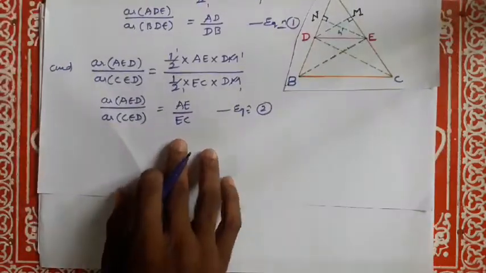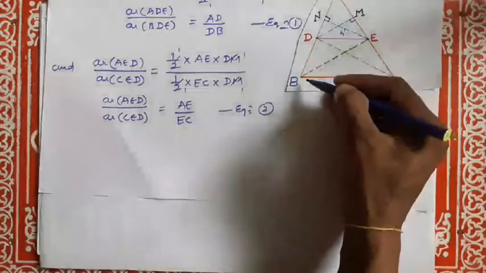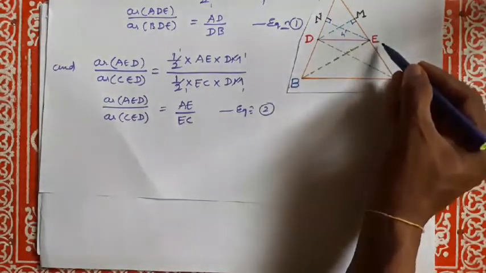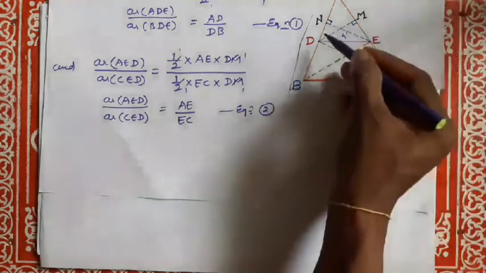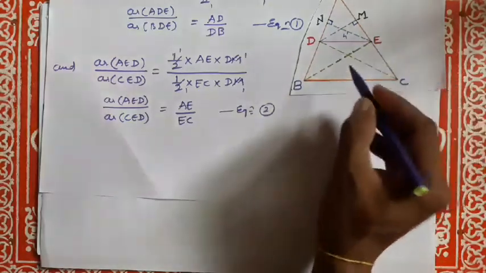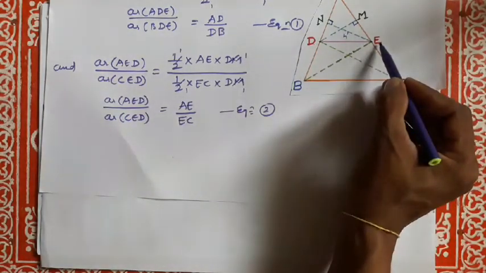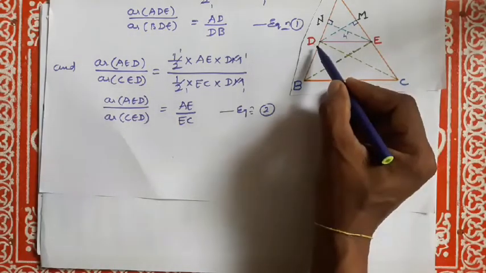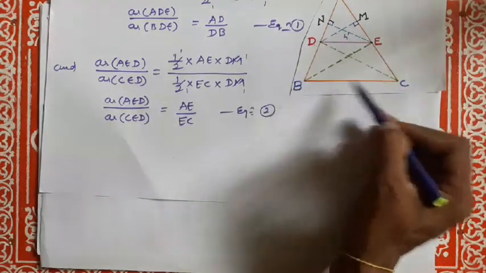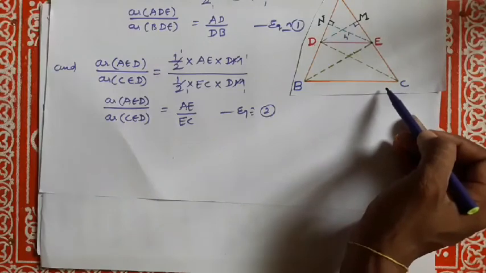Dear students, note that triangles BDE and CED are on the same base DE and between the same parallels, DE parallel to BC. What are the parallels? BC and DE.